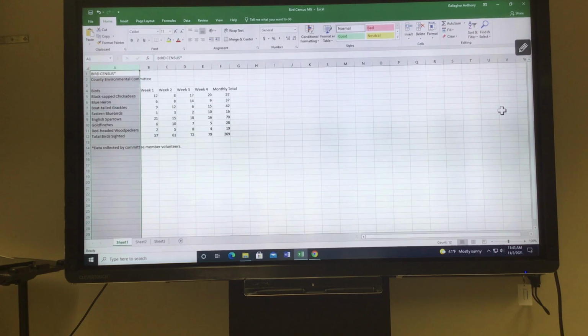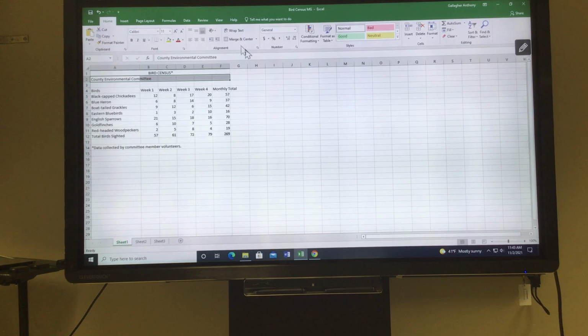Okay, we are going to merge and center the range of A1 through F1. So select A1 to F1. Then you are going to click Merge and Center in the alignment group. Also, it wants you to merge and center the range A2 through F2. So that is merged and centered as well. Both of those are merged and centered. Got it? Yep.